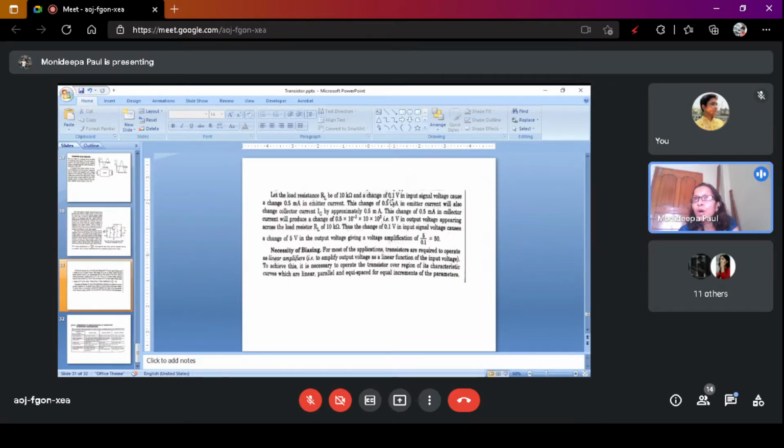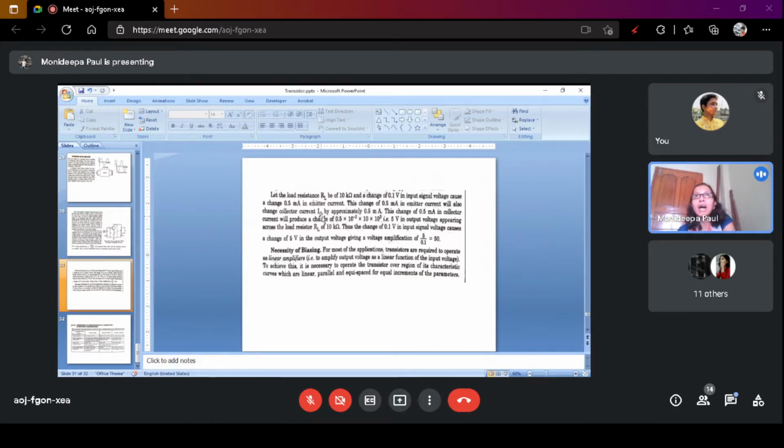A small change of 0.1 volt in the input voltage causes the emitter current to change by 0.5 milliampere. You can imagine that this change of emitter current is very small. This 0.5 milliampere emitter current change will also change the collector current by approximately 0.5 milliampere.